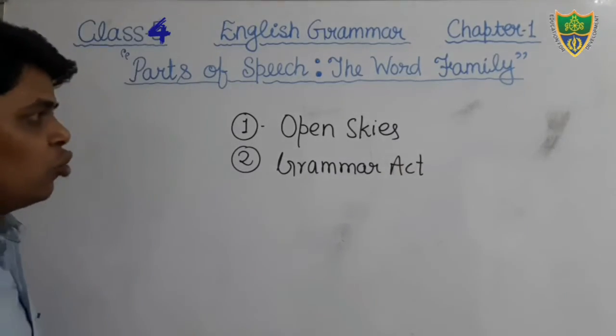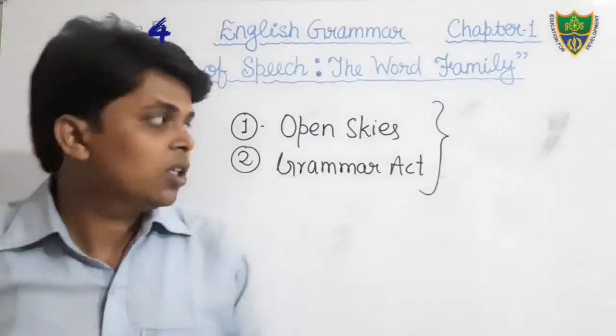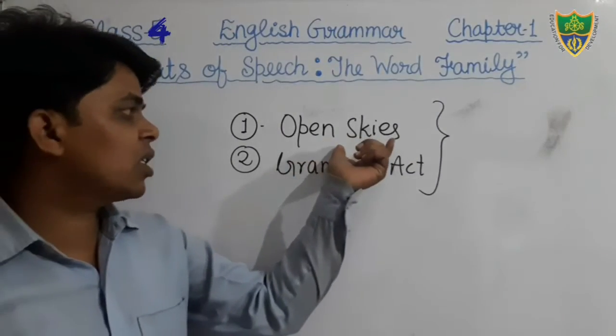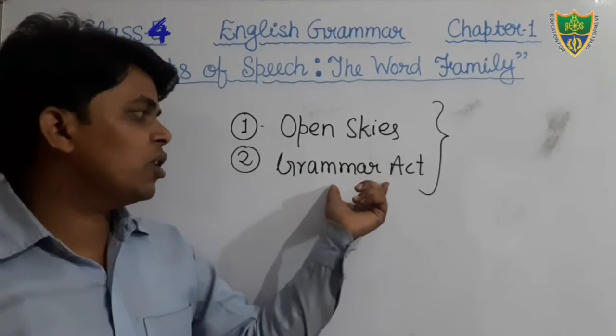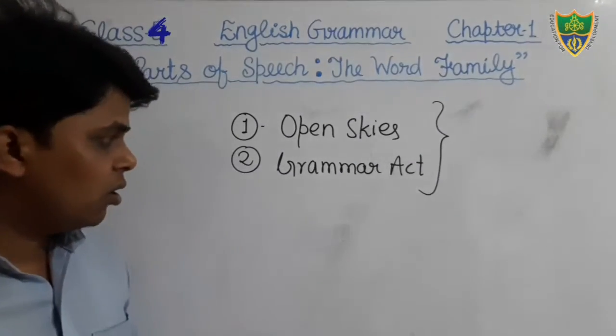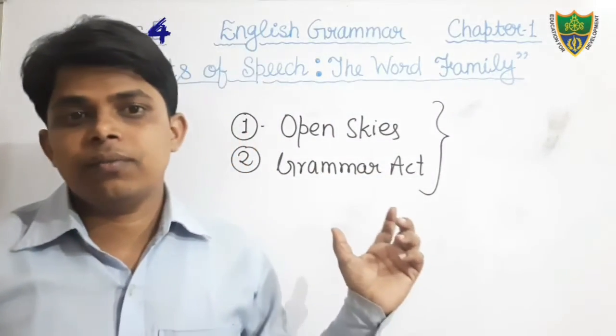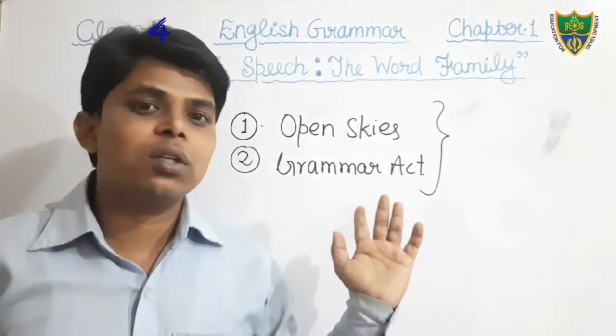Okay students, there are two books that will run in this session. The name of the books are Open Skies and Grammar Acts. Dear students, you should purchase these two books very soon from the books counter.